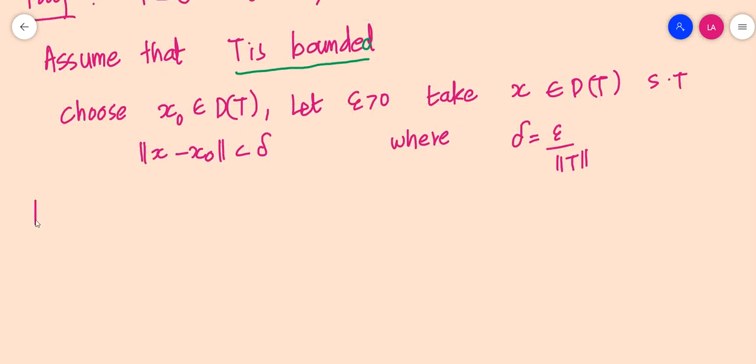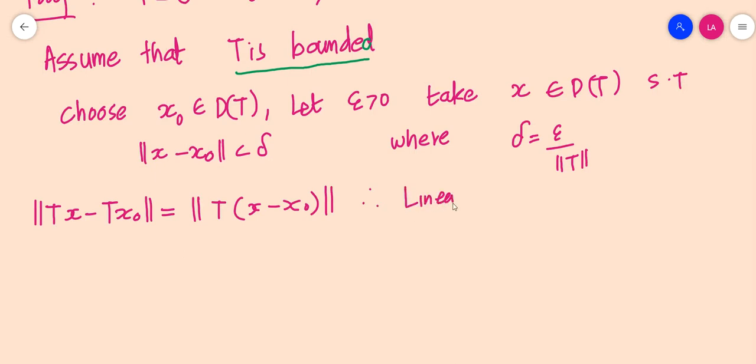Then norm of Tx minus Tx naught, by the linearity property, can be written as norm of T of (x minus x naught).